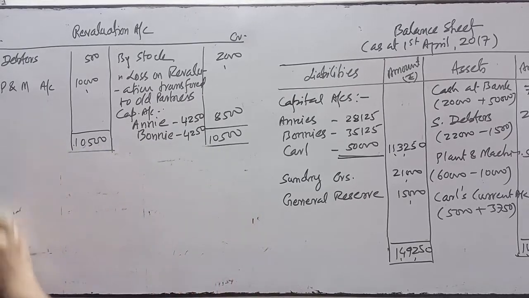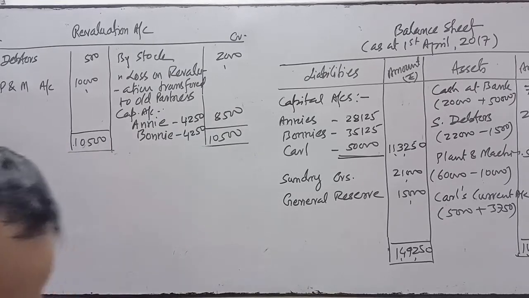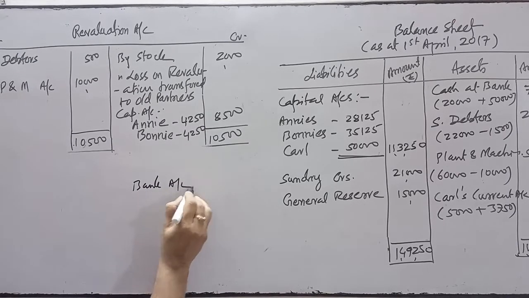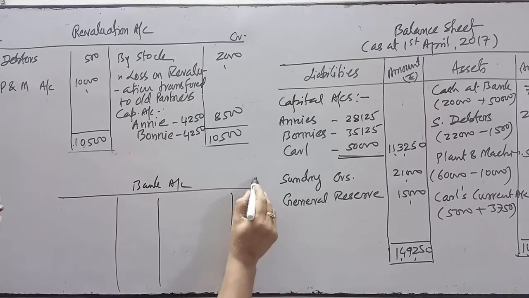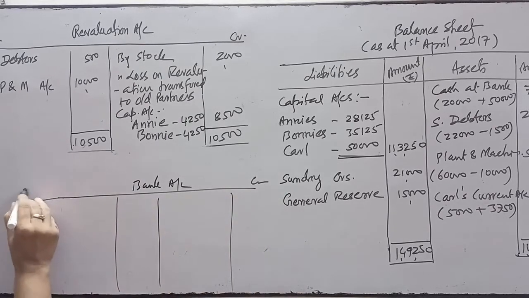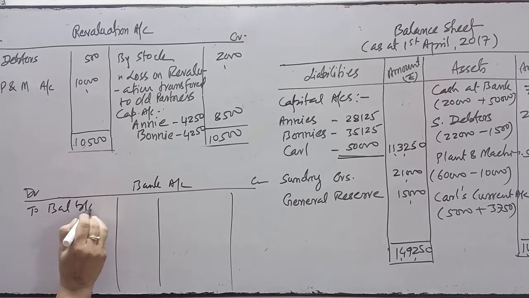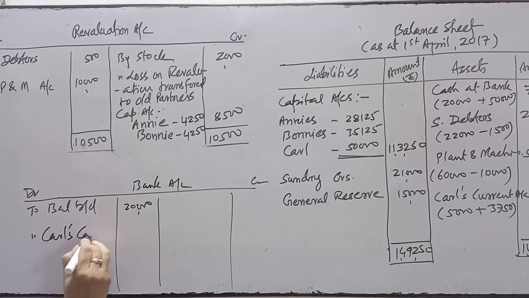If it is required to prepare the cash ledger or bank ledger, then how will you prepare it? Bank account. Debit balance of bank account brought down, given in the question, was 20,000. And the new partner Carl has given capital.